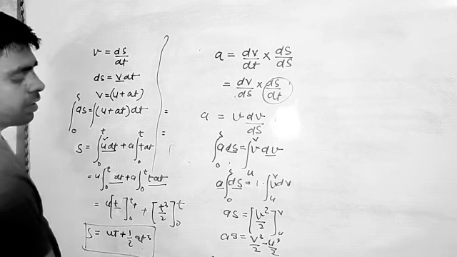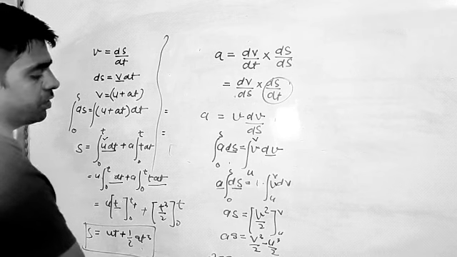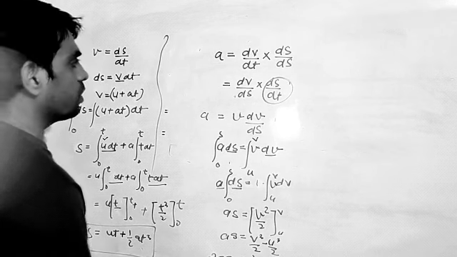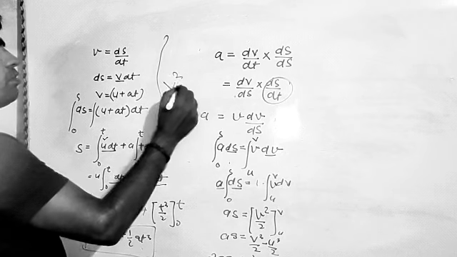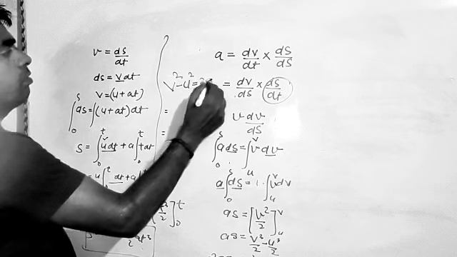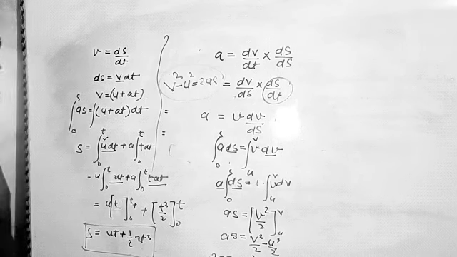Here we can write it as 2as is equal to v square minus u square, or we may write v square minus u square is equal to 2as. So this is our third equation of motion by the calculus method.